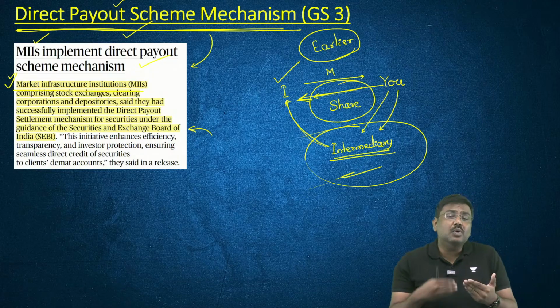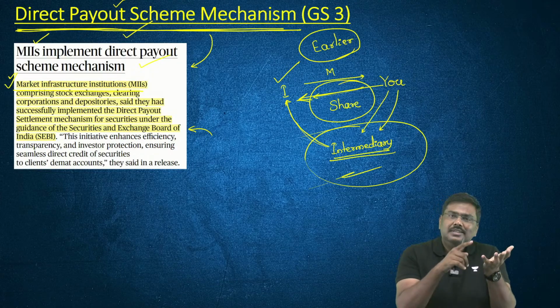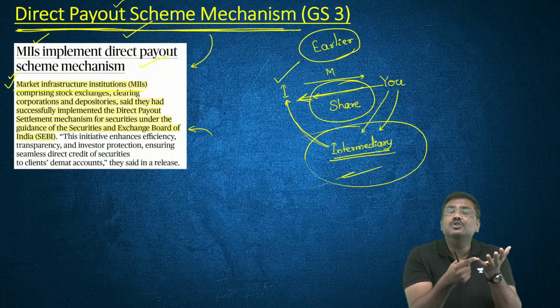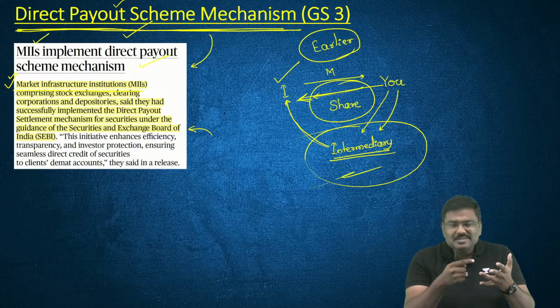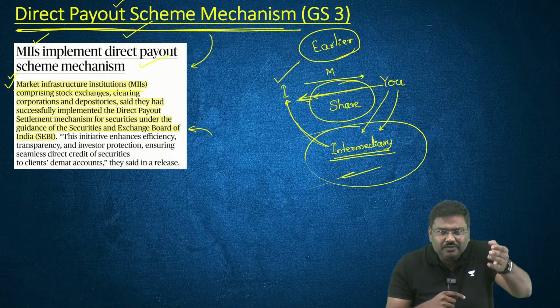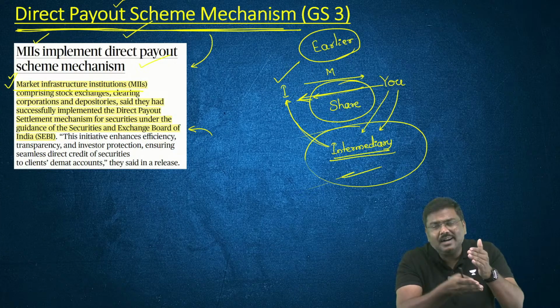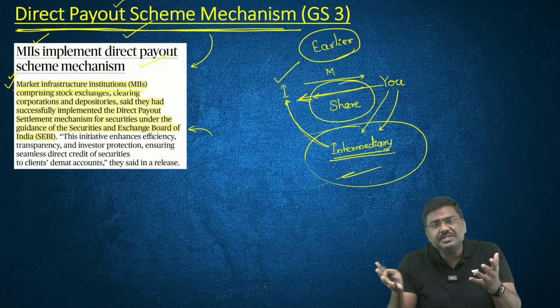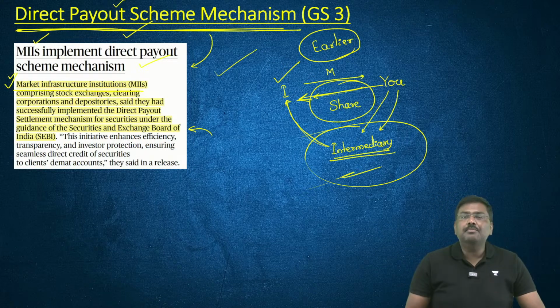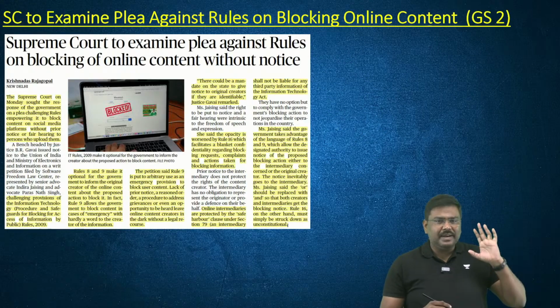What is the benefit? What is the advantage? The securities will directly be credited into my demat account. There is a much more transparent mechanism now. The time taken for me to receive the shares will be cut down. The scope of misuse will also be cut down. Done? So these are certain important points associated with this mechanism.